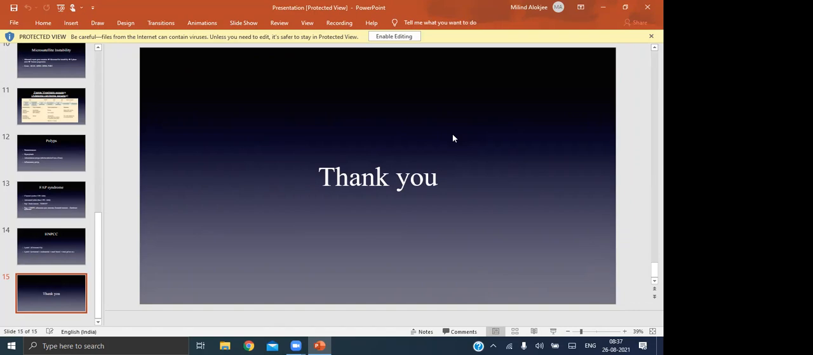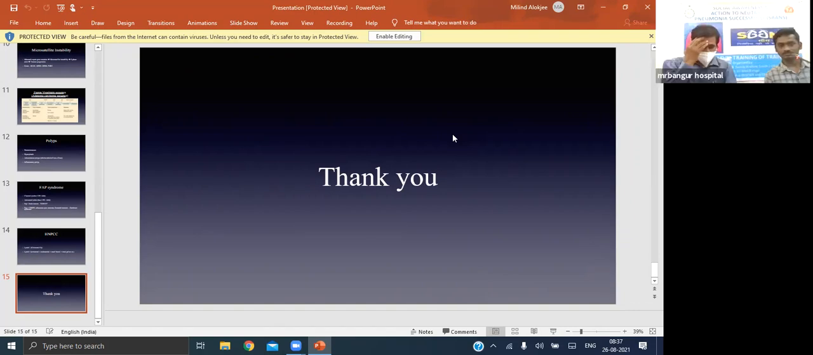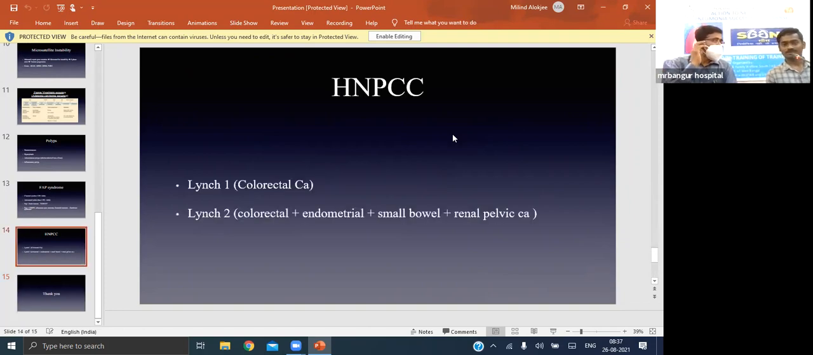I thought you would have touched a little on the pathological part also. That means when you go to pathogenesis, there are different histological variants. The commonest variant is what? Adenocarcinoma.